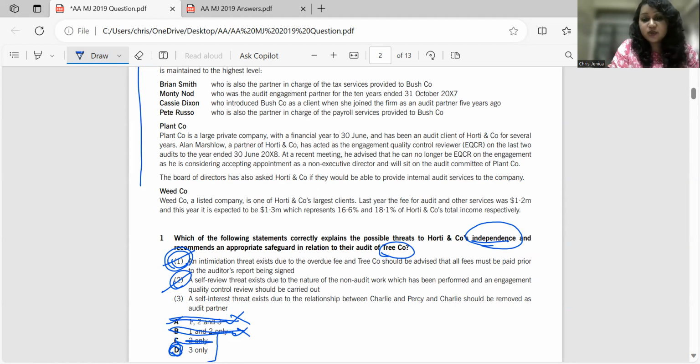I can again cross-check with this. A self-interest threat exists due to the relationship between Charlie and Percy, and Charlie should be removed as audit partner. Yes, this is of course correct. There is a personal relationship between Charlie and Percy, right? So 3 is my answer.